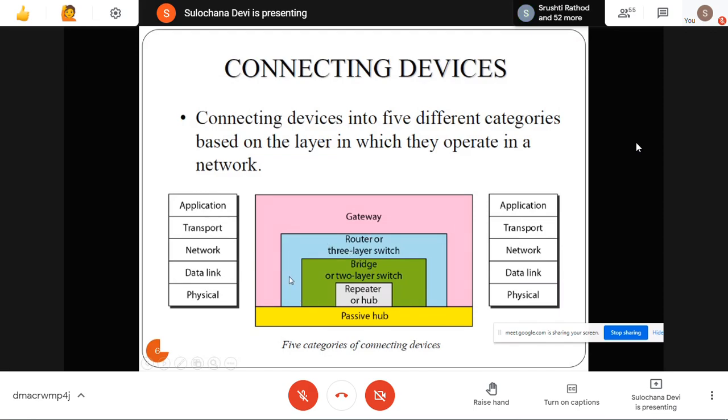Now these devices are very advanced devices. One device can work as a bridge; the switch can work as a bridge also. It can work as a switch also. And then the router or three-layer switch works on the network layer. And then the gateway connects different segments, different types of network. It will try to interconnect different standards together.